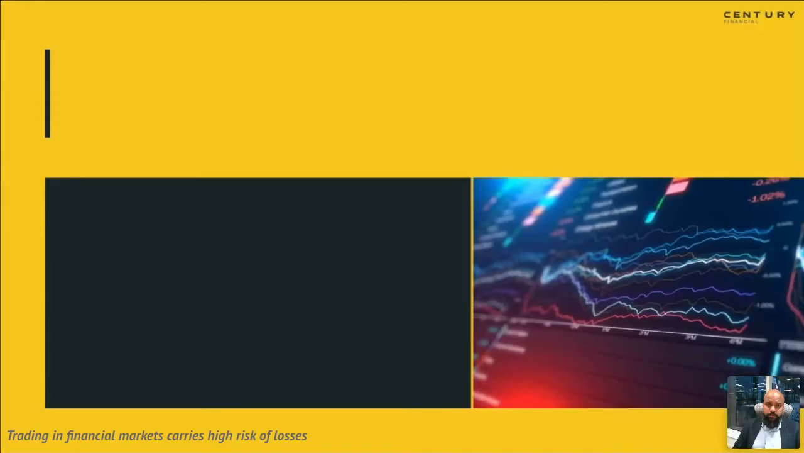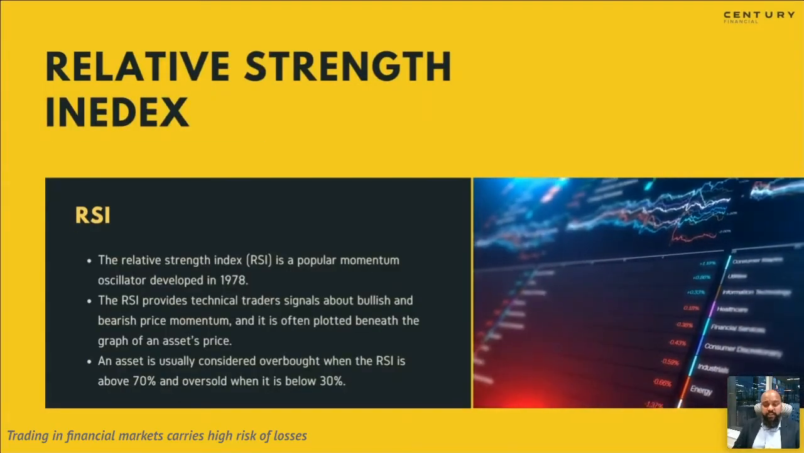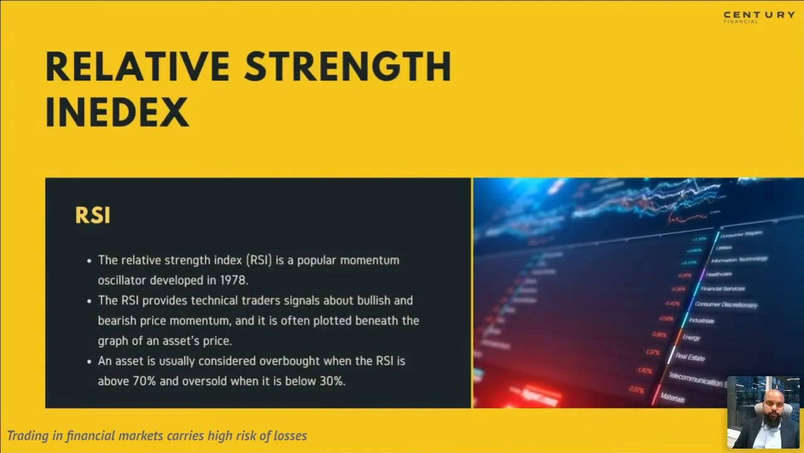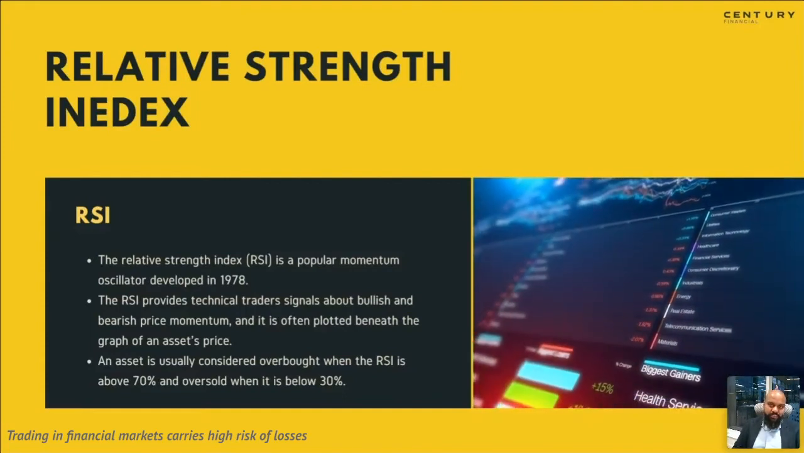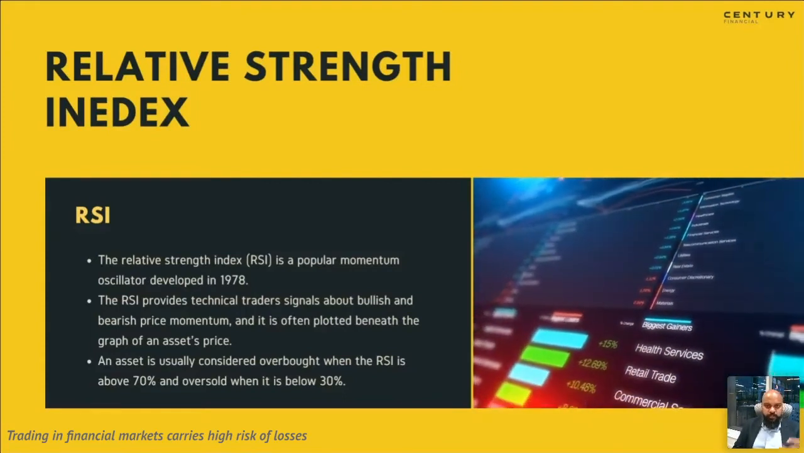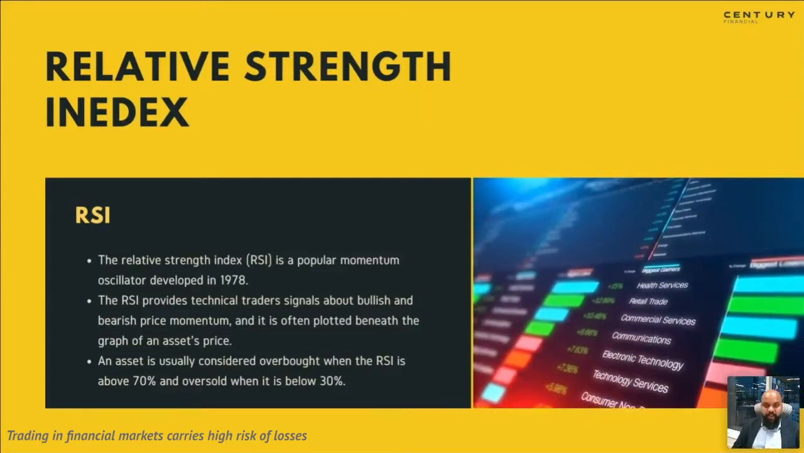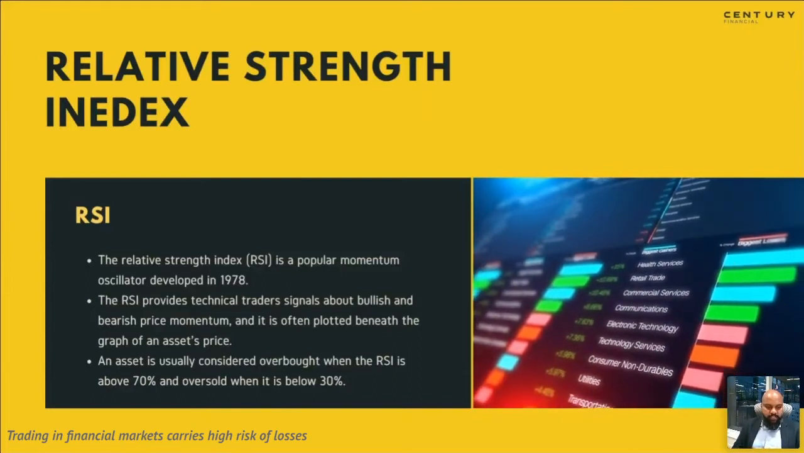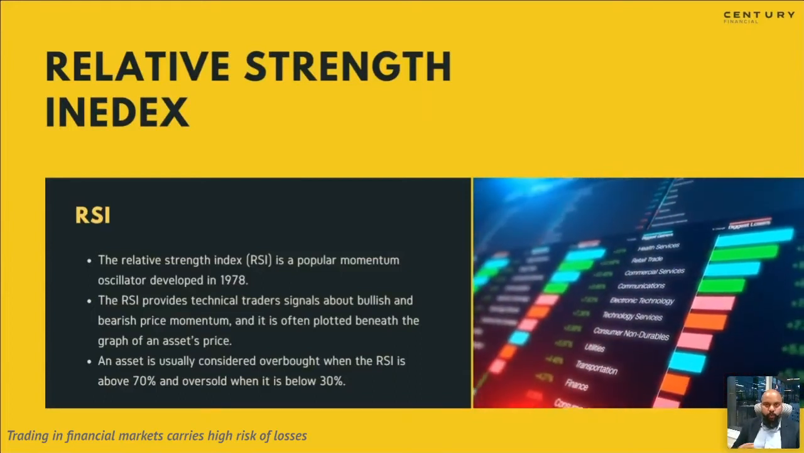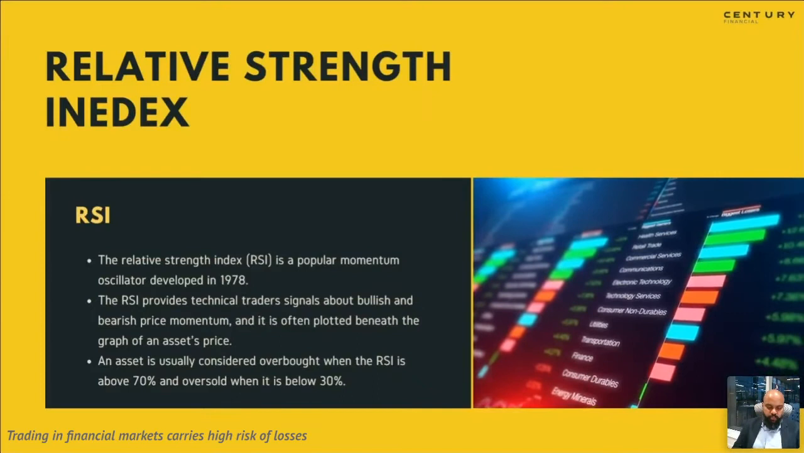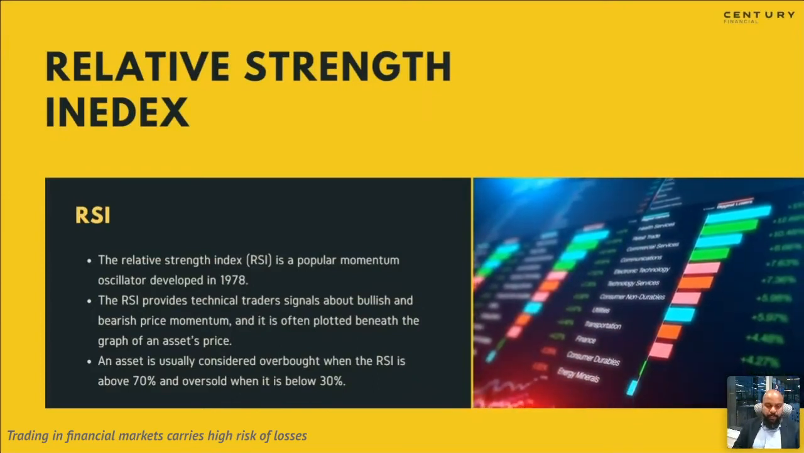RSI is basically relative strength index. RSI was developed to find out when a strength has increased towards a particular direction and the strength is over, it is coming to an end. So RSI basically has two ends to it. I will show this in a short while on the screen as well.